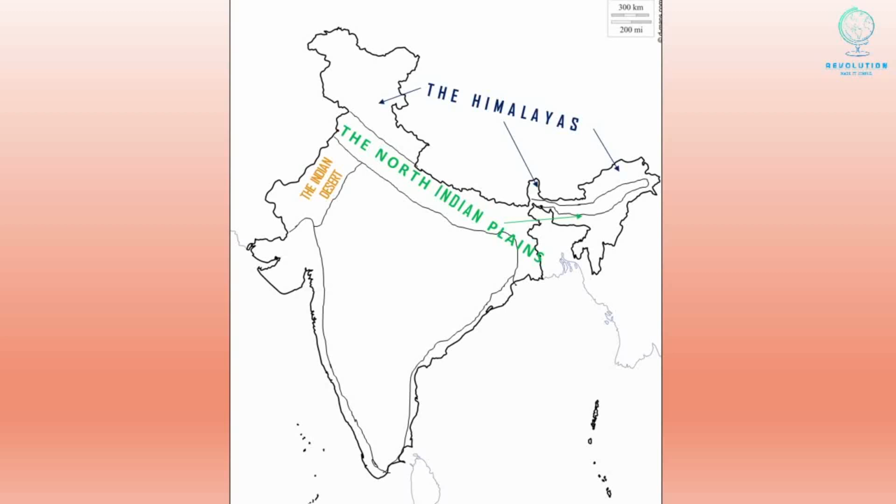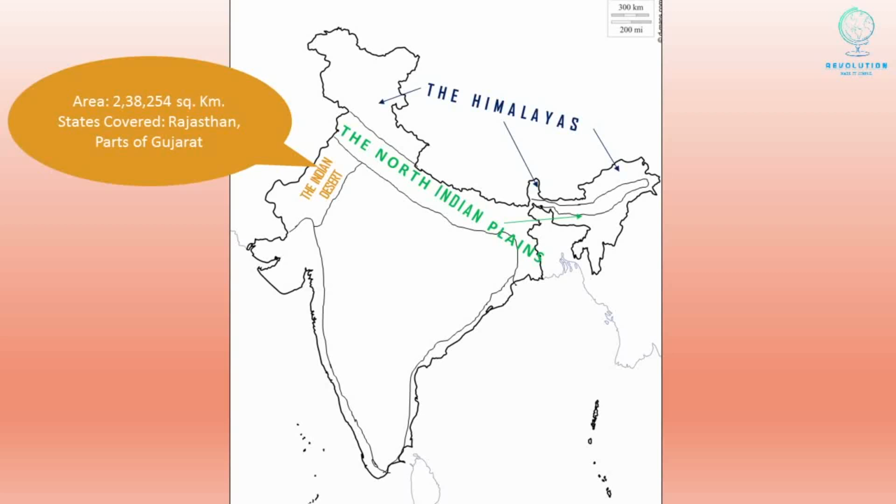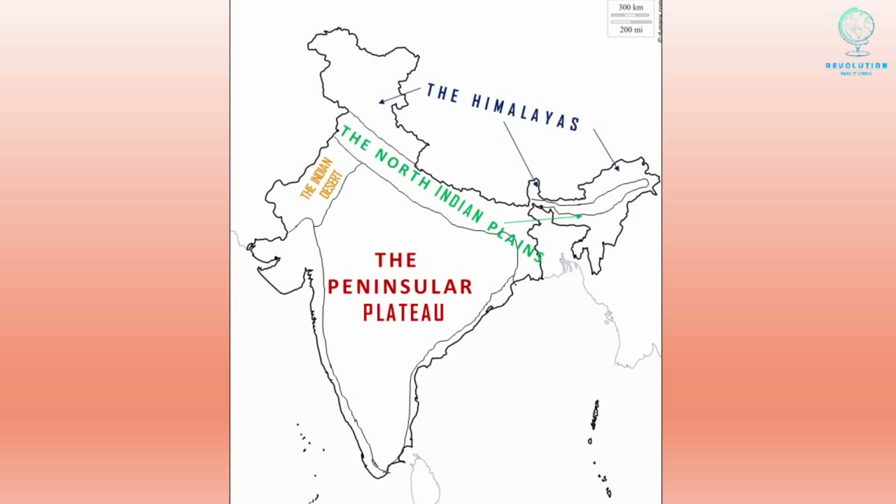The third physical features of India are the Great Indian Desert. They cover an area of 238,254 square kilometers. They are covering the state of Rajasthan and some parts of Gujarat. Number 4 physical feature of India is the Peninsular Plateau.